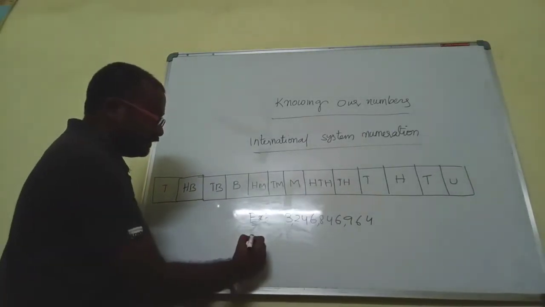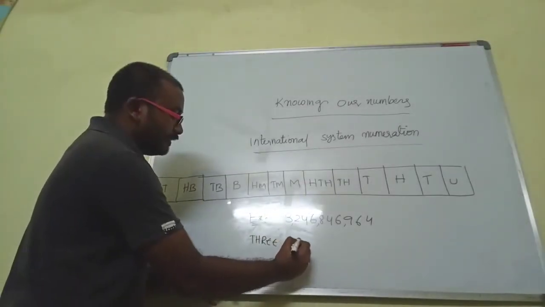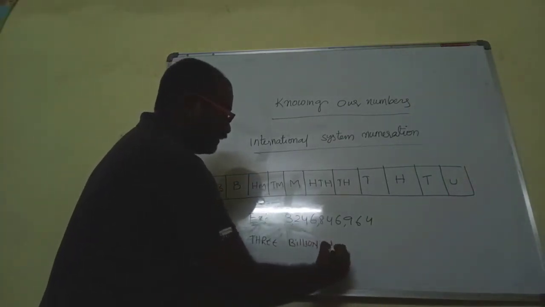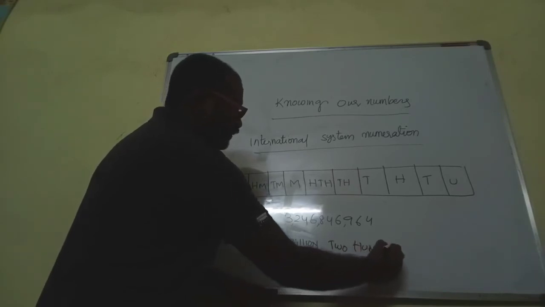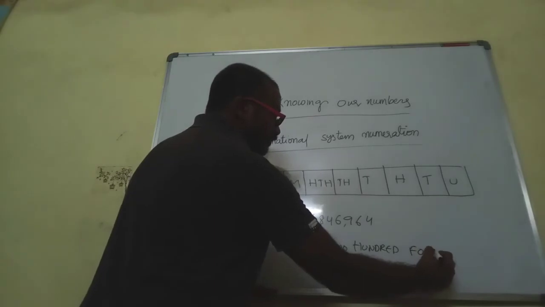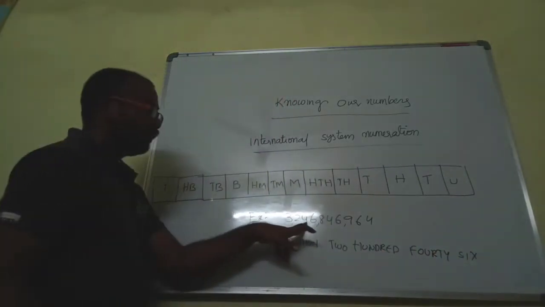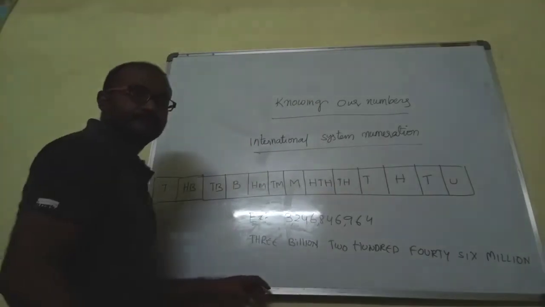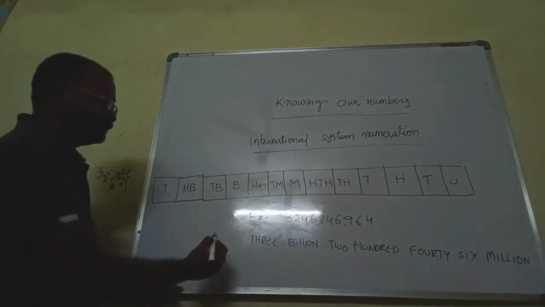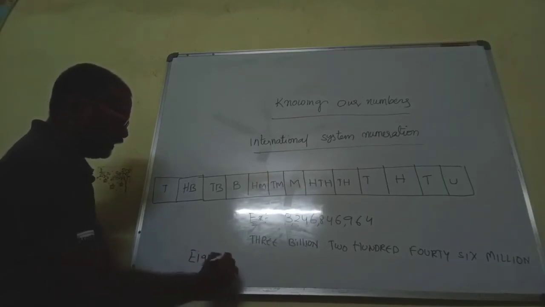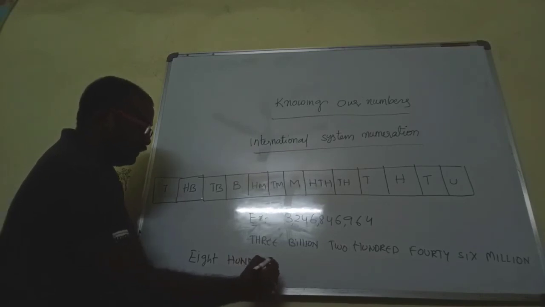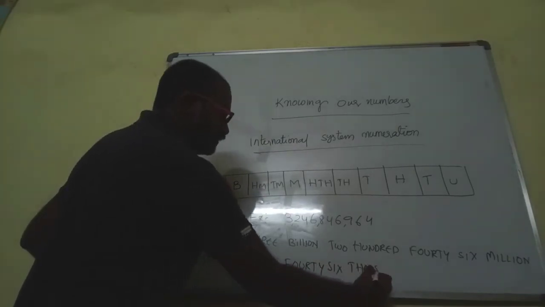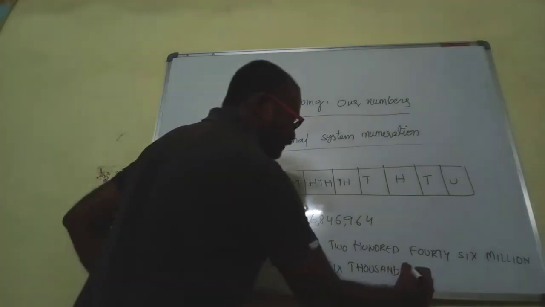So we can read it as 3 billion, 24, 200, 246 million, 800, 146, 6,964.